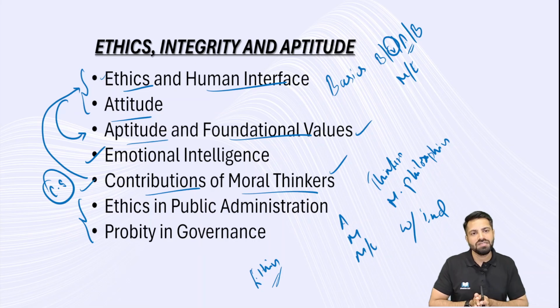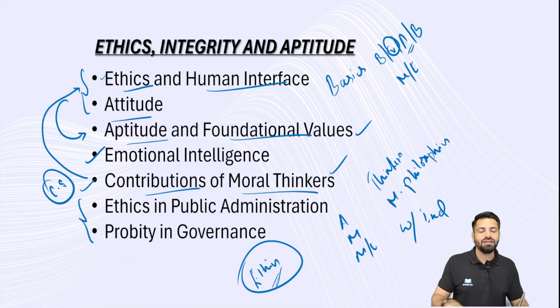There also we learn these things, and even if you look at public administration and political science, these topics are there. But here the difference is that you have to answer it from an ethics perspective, right? So these are the major 7 units, section A of your ethics, integrity and aptitude, right?